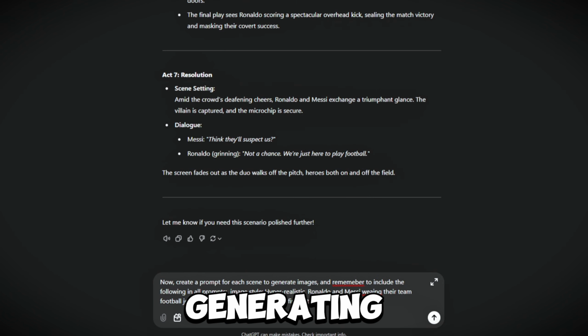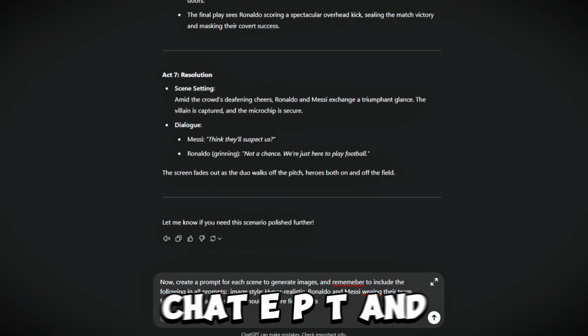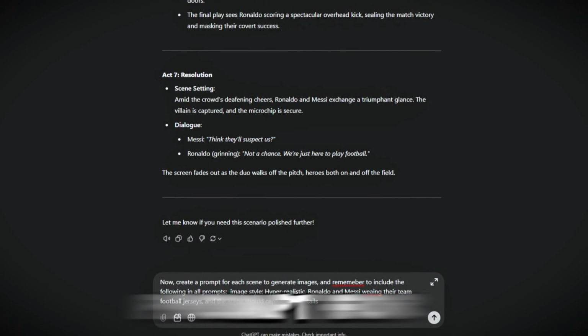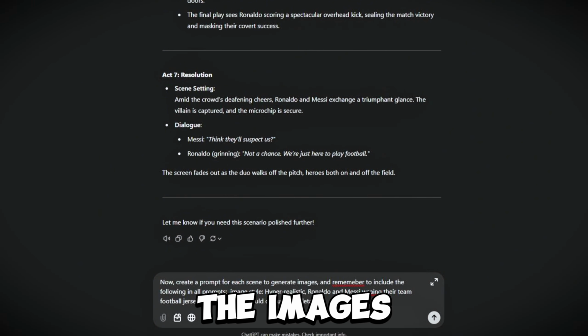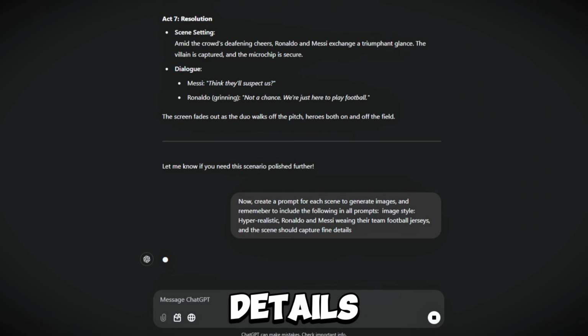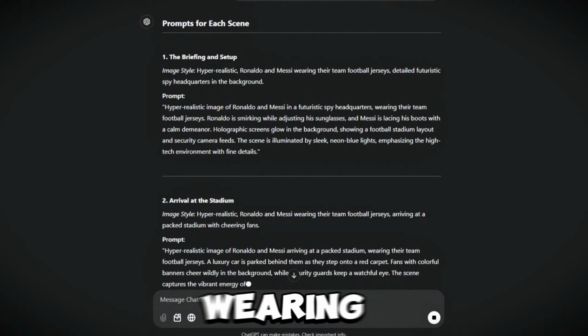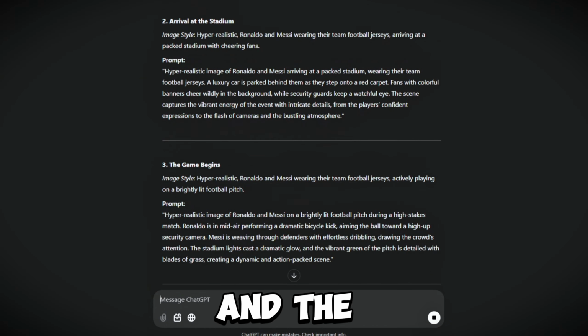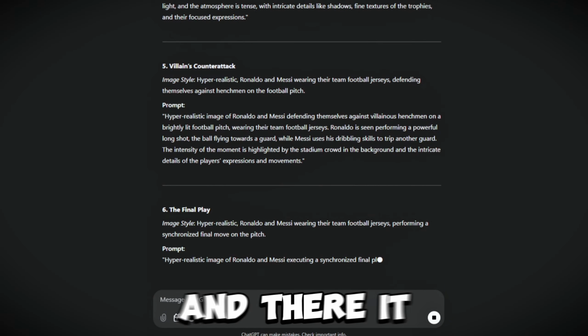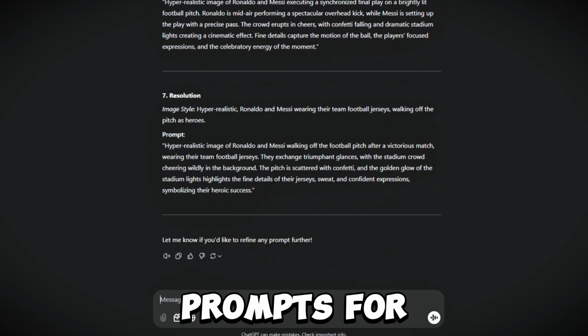Step 2, generating image prompts. Go back to ChatGPT and enter this prompt. Create a prompt for each scene to generate the images. Make sure to include the following details in each prompt. Style should be hyper-realistic. Ronaldo and Messi should be wearing their team football jerseys. And the scene should capture fine details. And there it is, ChatGPT provides image prompts for each scene.